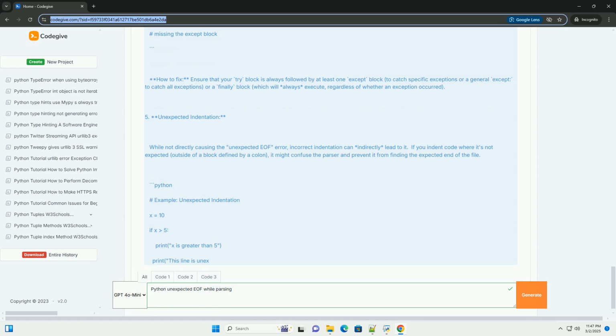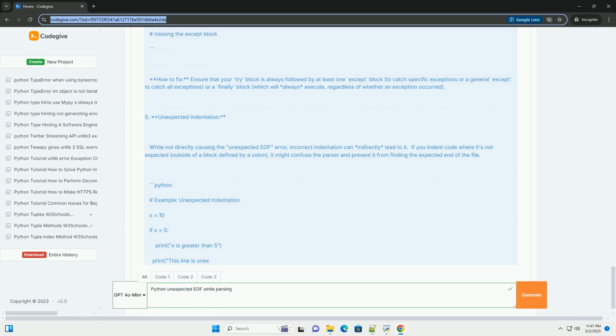7. Comments with unclosed strings. This is an edge case, but it can happen. If you have a comment with a string inside it that is not closed, it could potentially lead to this error. How to fix: make sure every string within comments is properly closed. If this is not the case, you might consider removing the string from the comment or properly closing it.